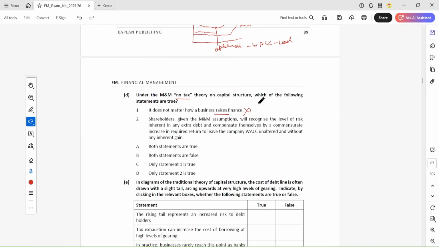It does not consider the rights issue, redeemable and irredeemable. It does not consider the rights issue and bonus issue. So this is not correct.